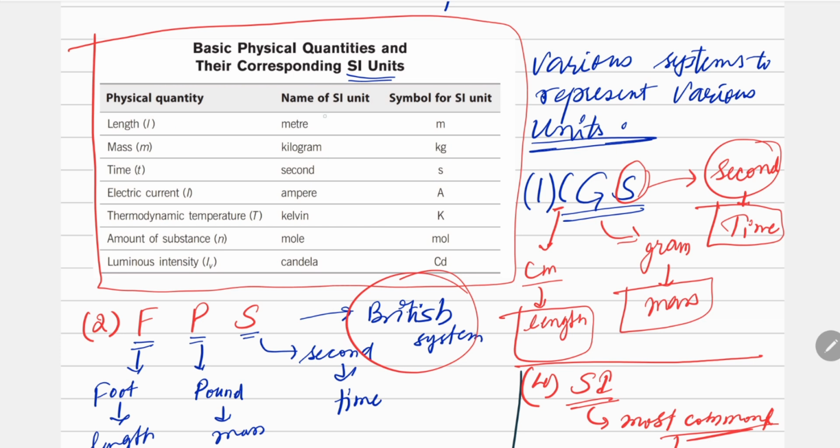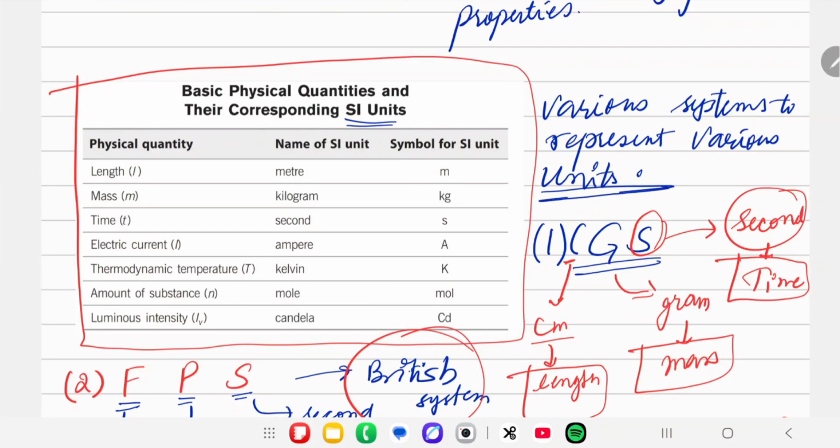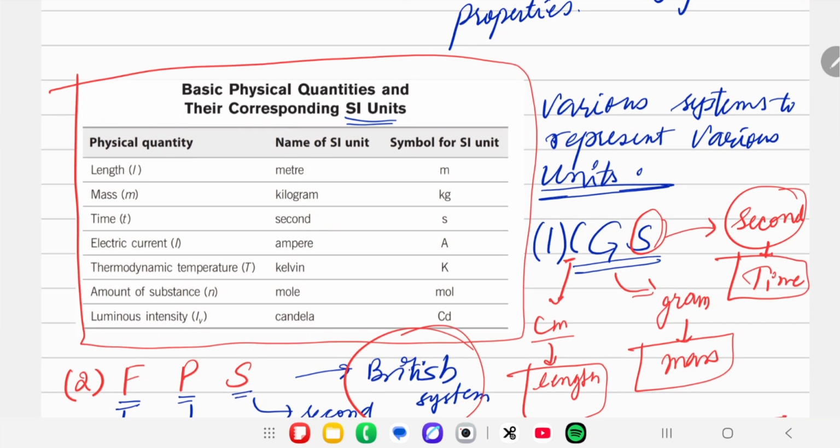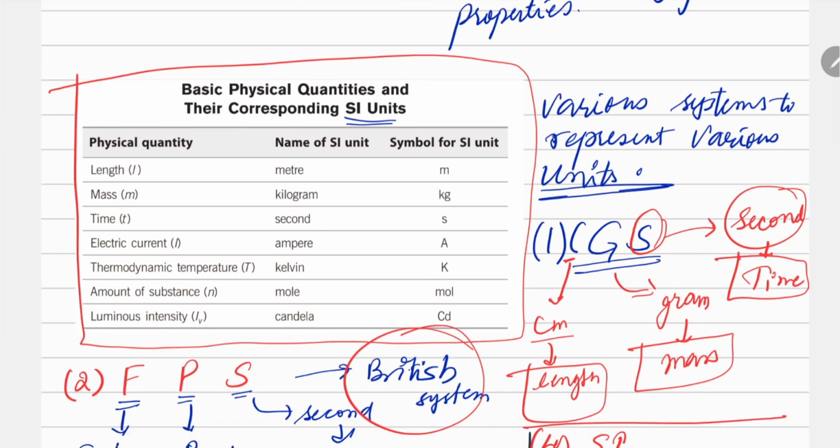So length has the SI unit meter, mass has kilogram, time has second, electric current has ampere, thermodynamic temperature has Kelvin, amount of substance is mole, and the last one, luminous intensity, is candela.